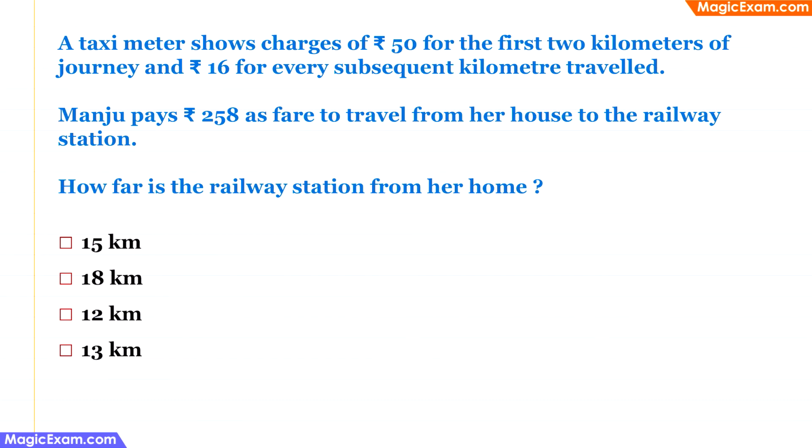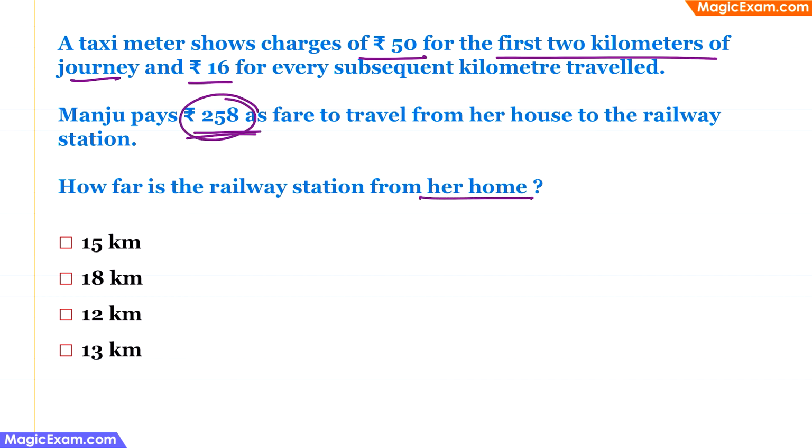A taximeter shows charges of rupees 50 for the first 2 kilometers of the journey and rupees 16 for every subsequent kilometer travelled. Manju pays rupees 258 as fare to travel from her house to the railway station. So how far is the railway station from her house? So how much has Manju paid in total?